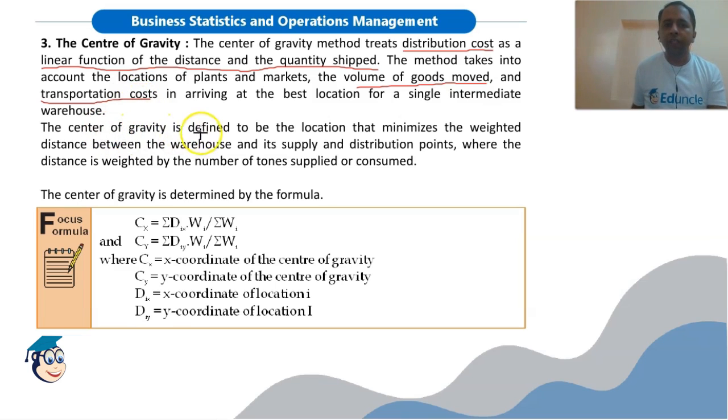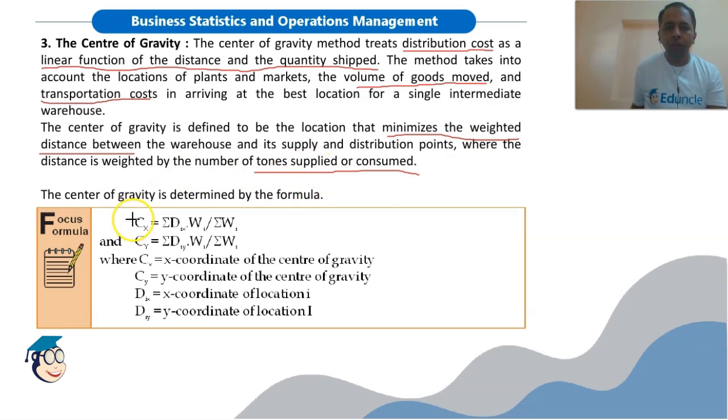The center of gravity is defined to be the location that minimizes the weighted distance between the warehouse and its supply and distribution points. So the minimum the distance, the minimum the transportation cost, where the distance is weighted by the number of tons supplied or consumed, that is the volume of goods moved in or moved out.